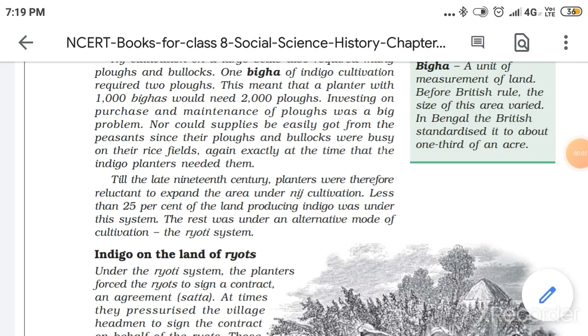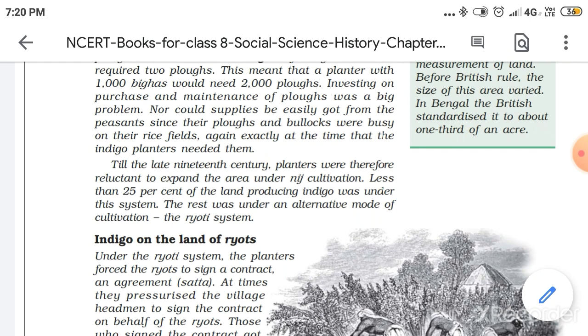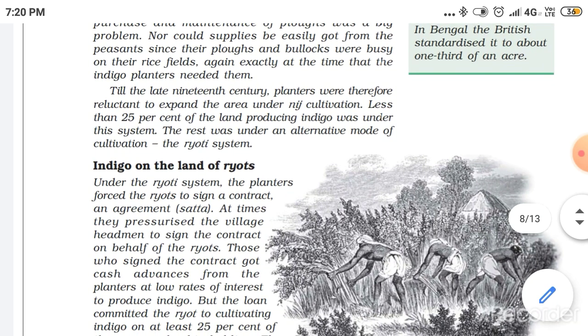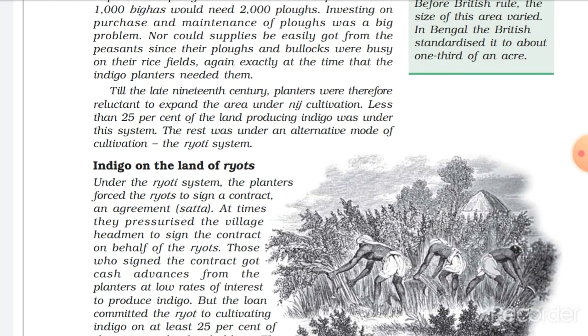Hey everyone. Okay, so as we were doing chapter three, Ruling the Countryside, of Class 8th History NCERT, we were on the topic Indigo on the Land of Ryots, and today we have to start from this topic. But before starting it, I thought that as we have already read about the nij cultivation and its problems, we don't know about the ryoti system. So Indigo on the Land of Ryots will tell us about the problems with the ryoti system.